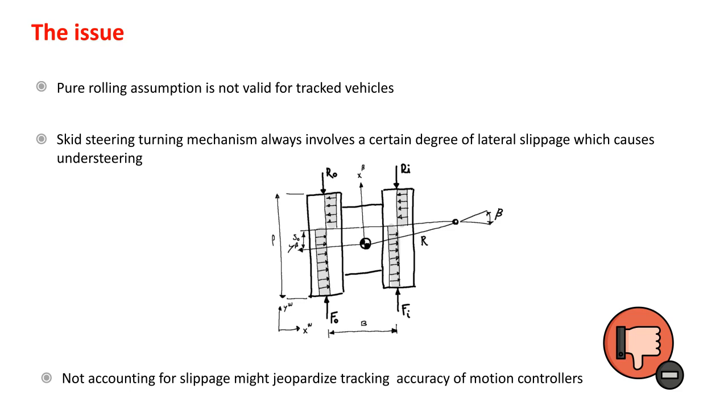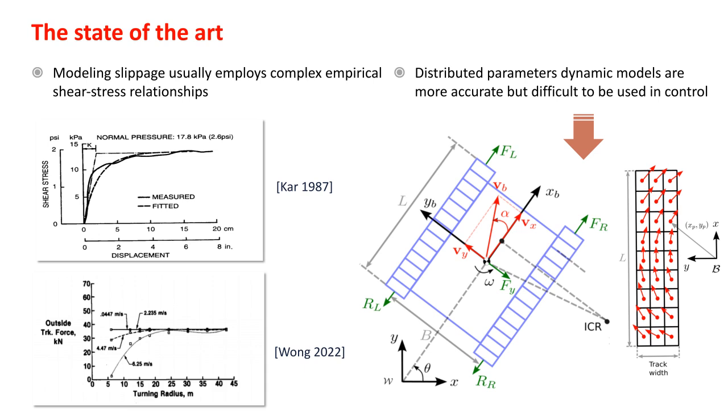Pure rolling assumption is not valid for tracked vehicles. Skid steering turning mechanism always involves a certain degree of lateral slippage which causes understeering. Not accounting for slippage might jeopardize tracking accuracy of motion controllers. Modeling slippage usually relies on complex empirical shear stress-slippage relationships. Distributed parameters dynamic models are more accurate but difficult to use in control.